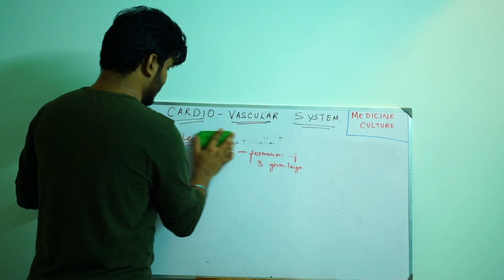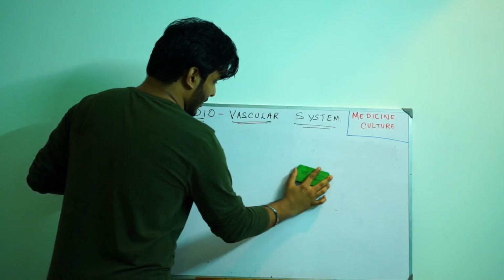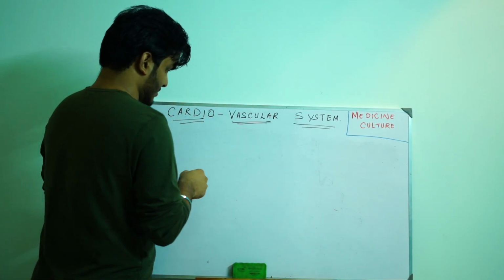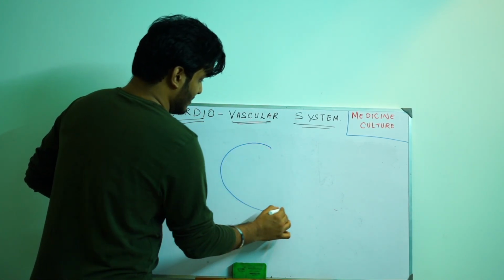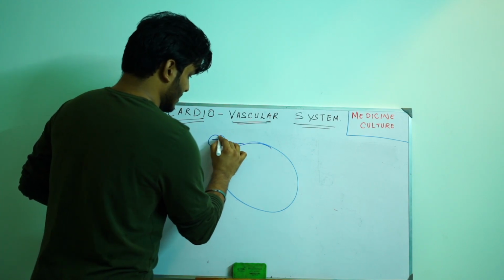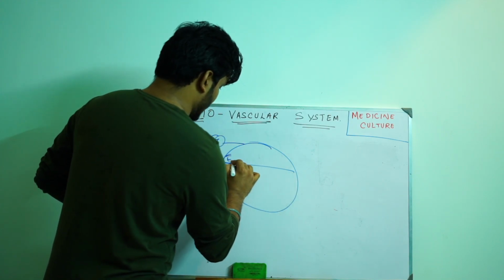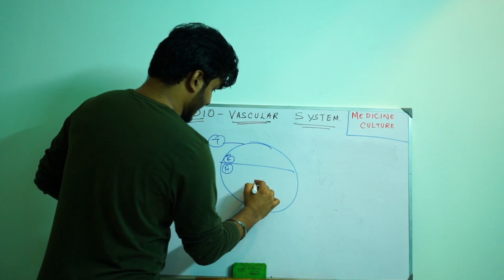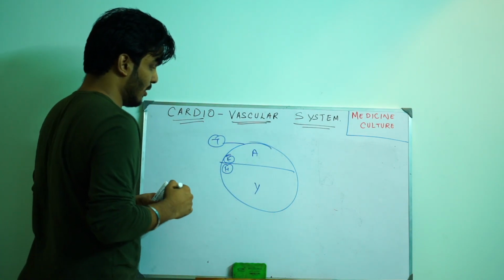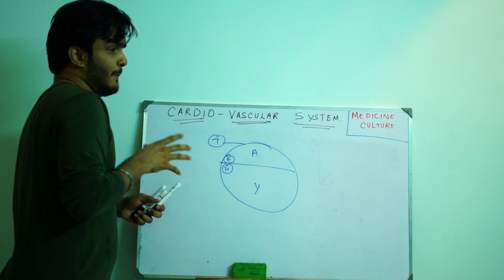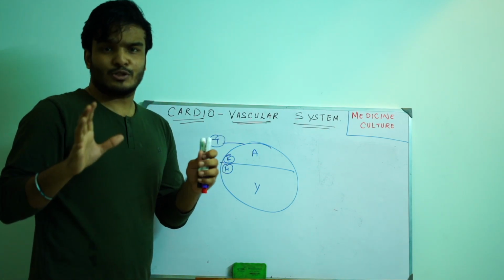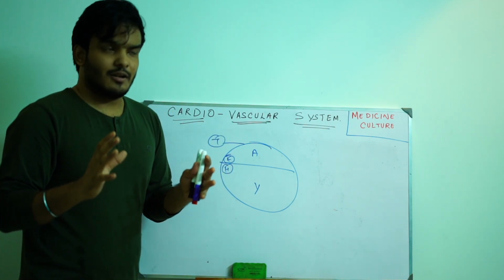Okay, let's go back to our dear blastocyst. Yes, this is the blastocyst. This is the trophoblast. This is the epiblast and hypoblast. And yolk sac cavity here and amniotic cavity here. So what happens is that this epiblast doesn't want to stay in its position.